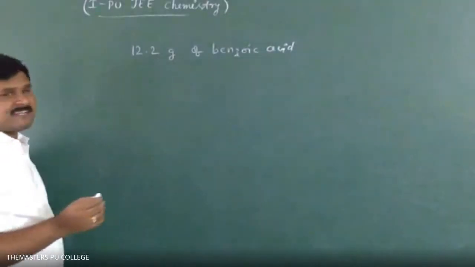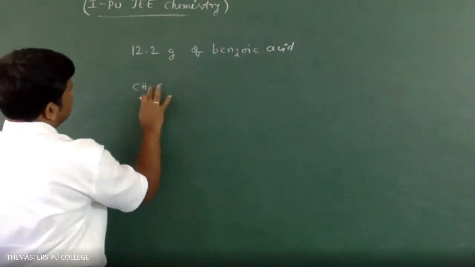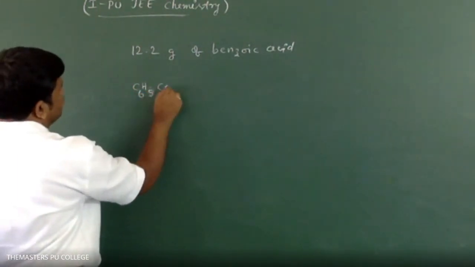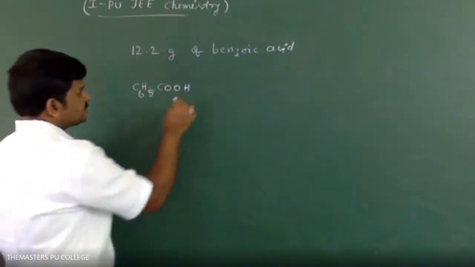So I will write the reaction one. So C6H5COOH model.